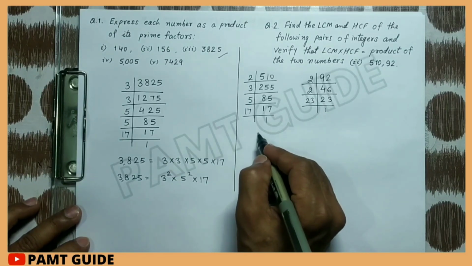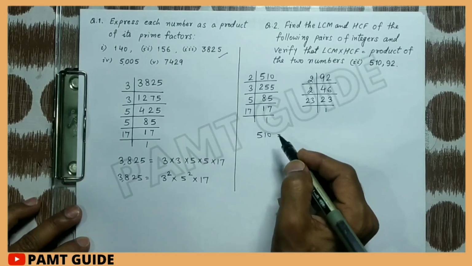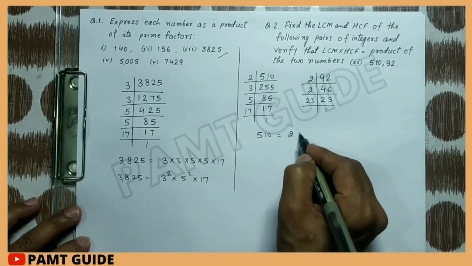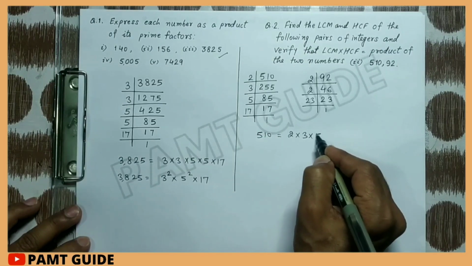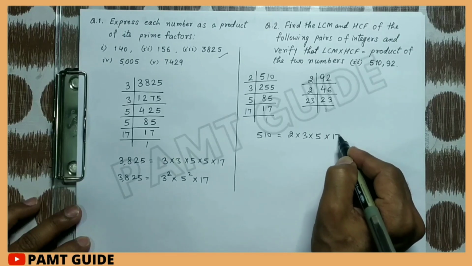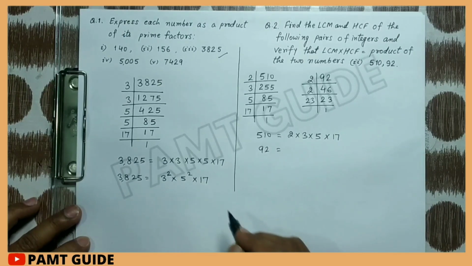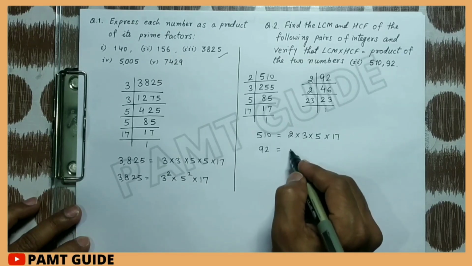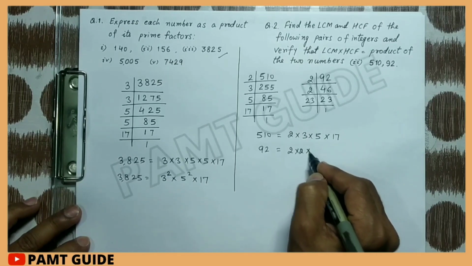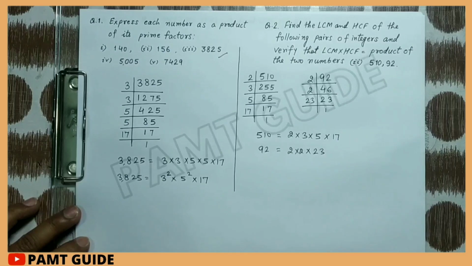So we can write 510 equal to 2 multiplied by 3 multiplied by 5 multiplied by 17, and 92 can be written as 2 multiplied by 2 multiplied by 23.